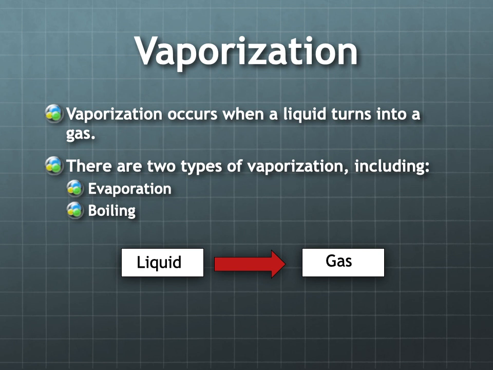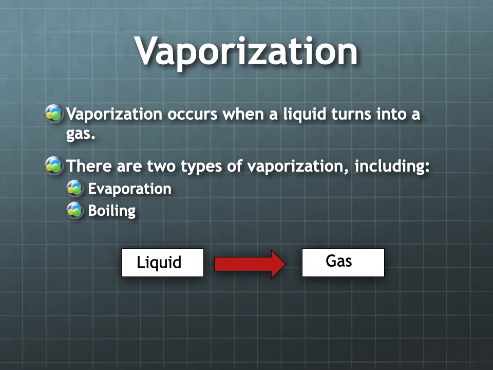So the next physical change that we're going to look at is vaporization. And vaporization occurs when a liquid turns into a gas. This is done through heat. So if we have a substance that is in a liquid state and add enough heat to it, it will eventually turn into a gas, or its gaseous state.